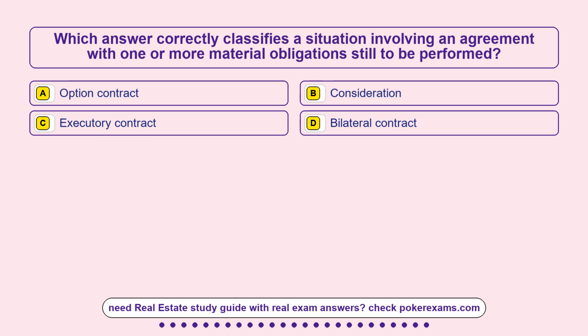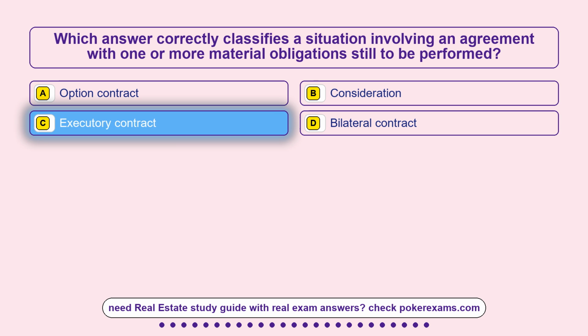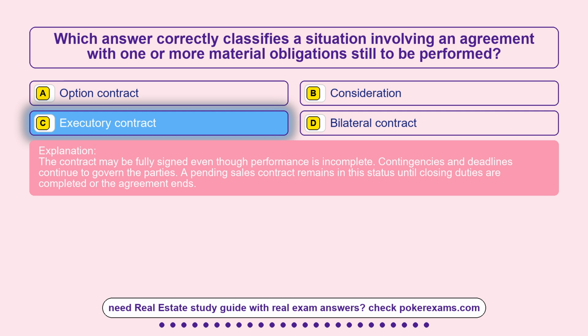Question 15. Which answer correctly classifies a situation involving an agreement with one or more material obligations still to be performed? Option A, option contract. Option B, consideration. Option C, executory contract. Option D, bilateral contract. The correct answer is option C, executory contract. The contract may be fully signed even though performance is incomplete. Contingencies and deadlines continue to govern the parties. A pending sales contract remains in this status until closing duties are completed or the agreement ends.